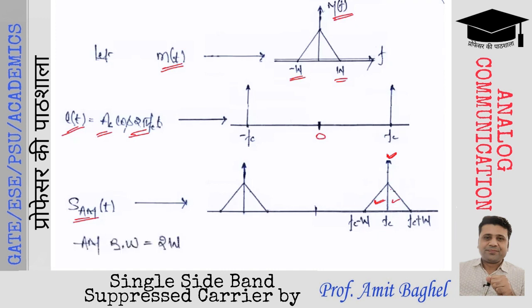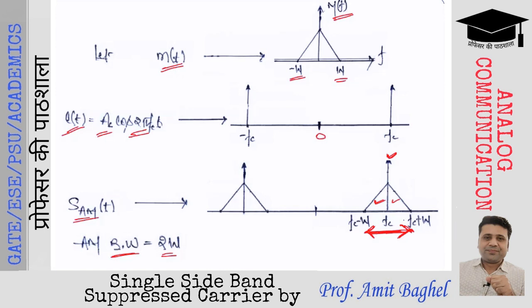The bandwidth requirement of this modulation scheme was 2W. The highest frequency component was fc plus W, the lowest frequency component fc minus W. Hence the bandwidth requirement was 2W. ये हम लोगों ने देखा था.